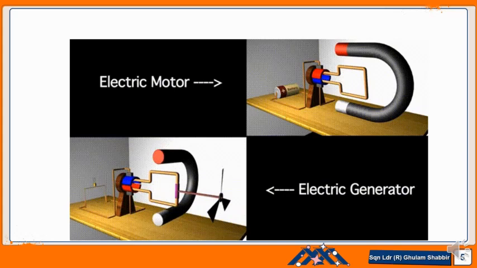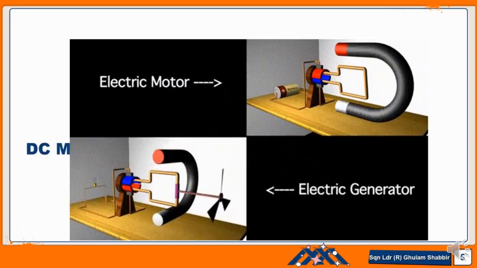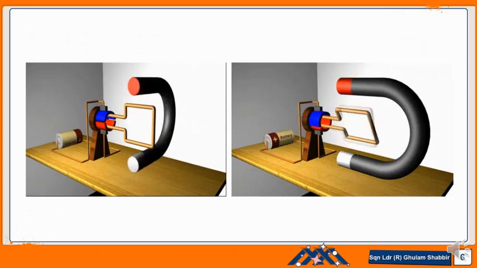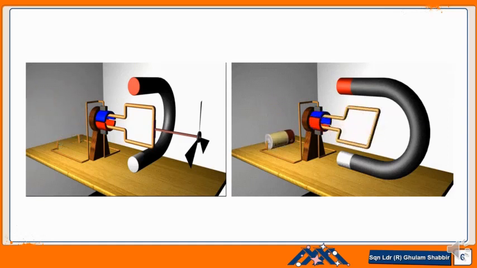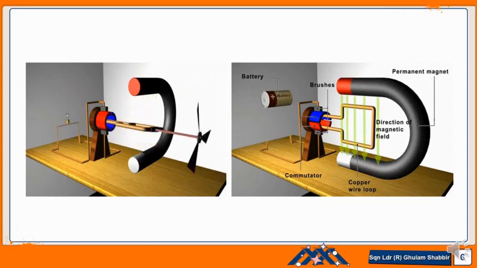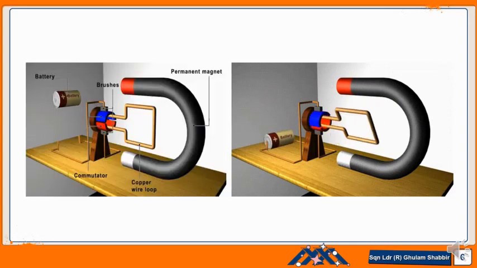The electric motor converts electrical energy into mechanical energy, and the electric generator converts mechanical energy into electrical energy. The first is the generator and the second figure is the motor. Both have the same kind of parts.